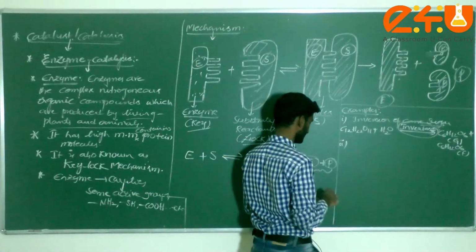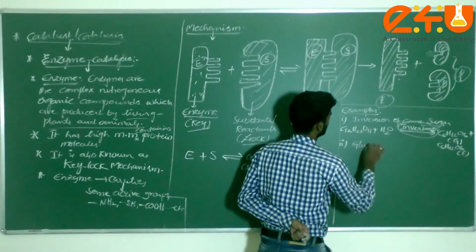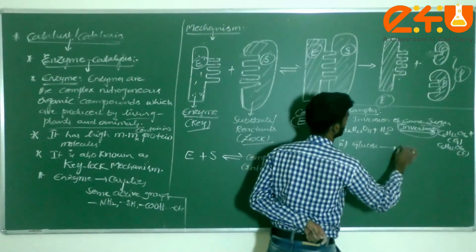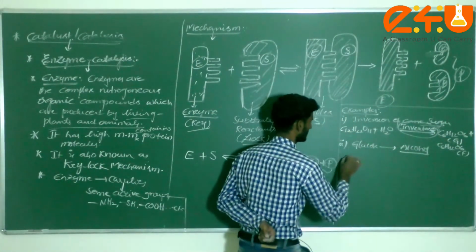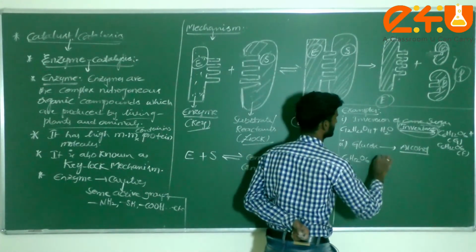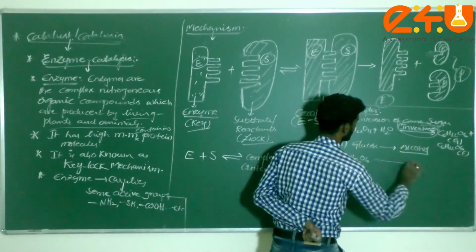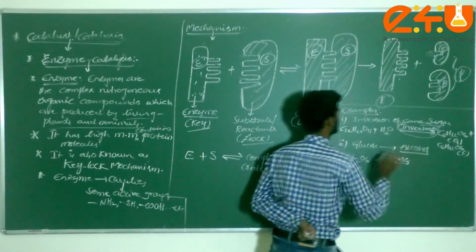Next, glucose is converted into, dear students, alcohol. What enzyme are we using? I am taking here C6H12O6, using one enzyme called zymase.